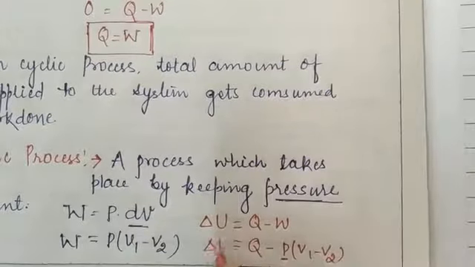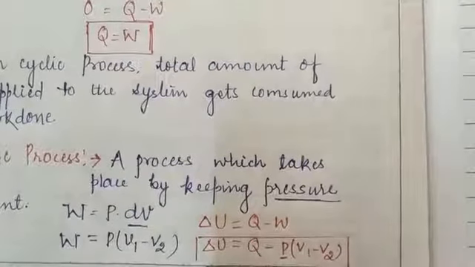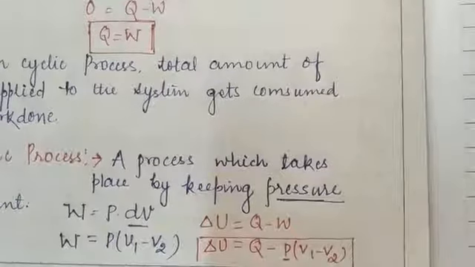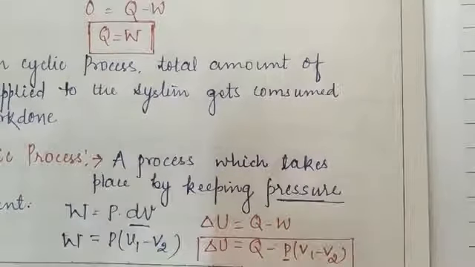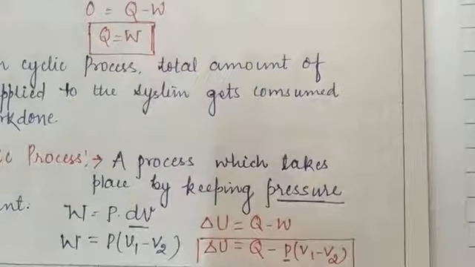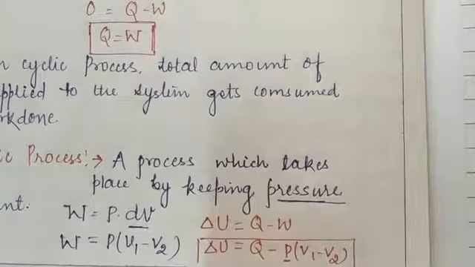This will be the expression for the isobaric process. It means a process which takes place by keeping pressure constant. Okay students, so a process carried out by keeping pressure constant is said to be the isobaric process.